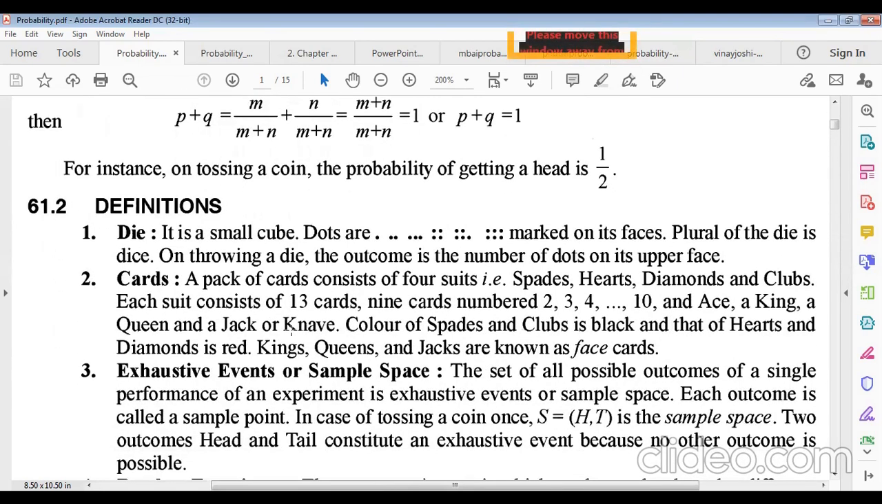And there are different types of definitions related to probability. Suppose a die. You must know it is a small cube with dots 1, 2, 3, 4, 5, 6. There are 6 outcomes marked on its faces. And cards also, you must know how many cards there are, 52 in a deck.